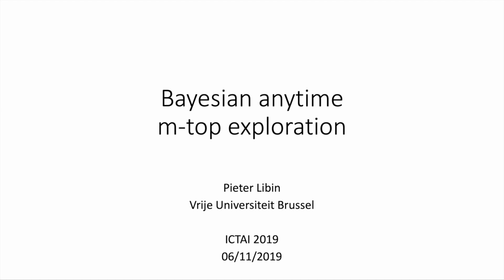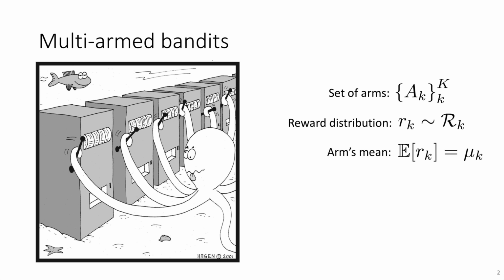Anytime MTOP exploration. This problem is located in the realm of multi-arm bandits, where we have a set of arms available which we can pull. Each arm is associated with a reward distribution, and when we pull an arm, we receive a reward according to this distribution. Furthermore, we have the mean of this reward distribution for each arm, which we're mostly interested in. And there are different problems that can be modeled in a multi-arm bandit setting.